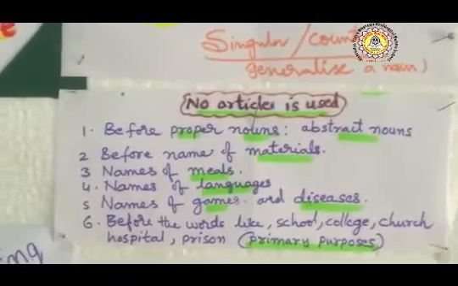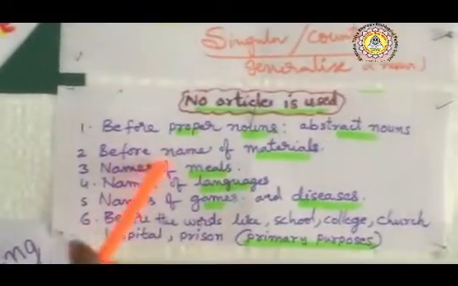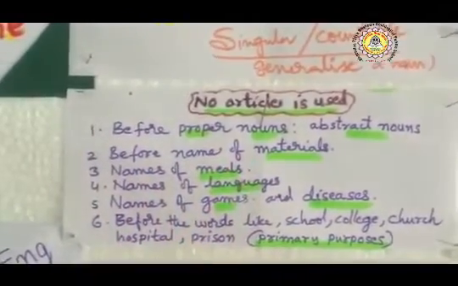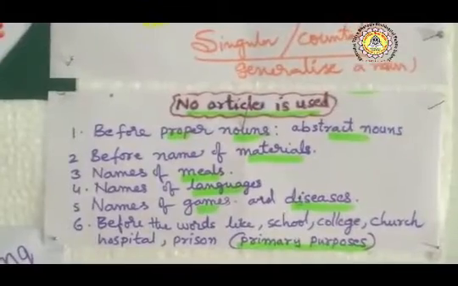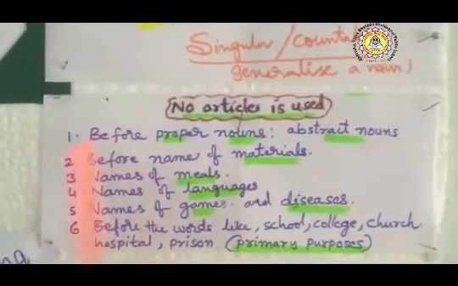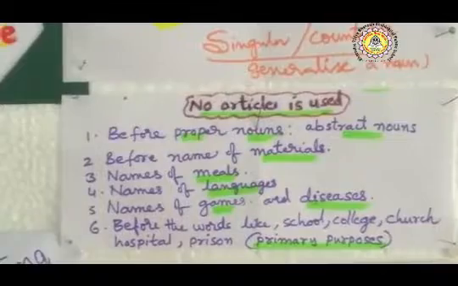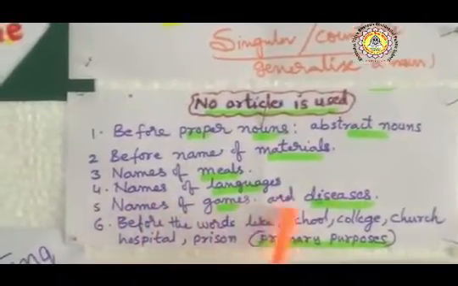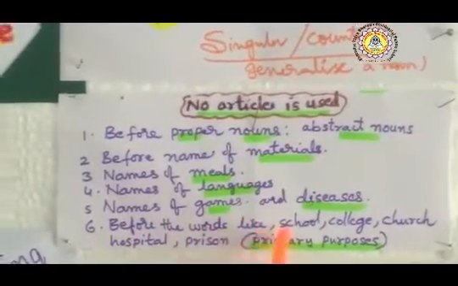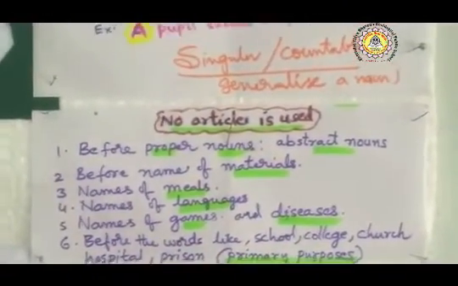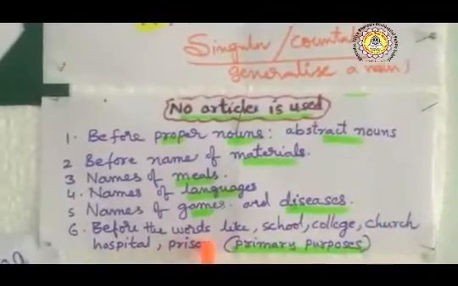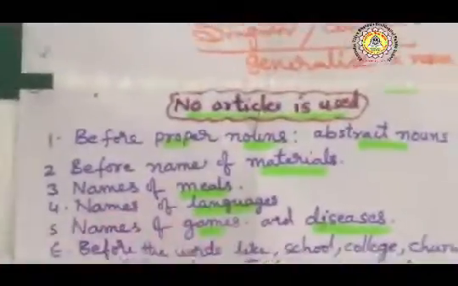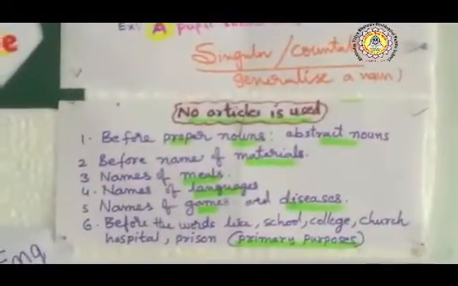You should not use a, an or the before the names of materials, names of meals like lunch, dinner, breakfast, names of languages like English, Telugu, names of games and diseases, and names of places used for their primary purpose like school, college, church, hospital, prison. In these cases you should not use articles.